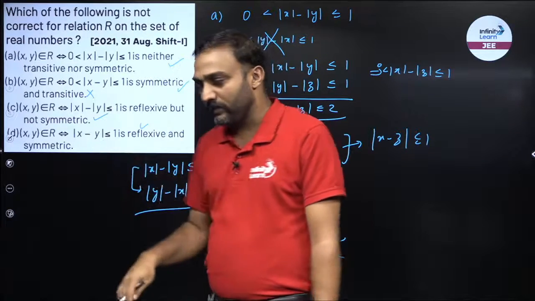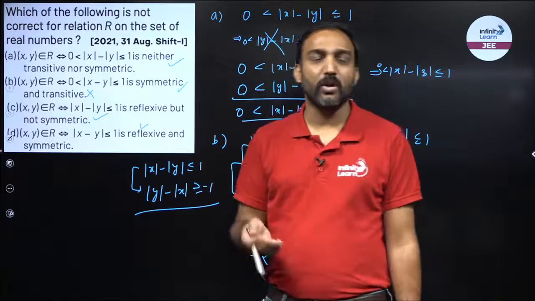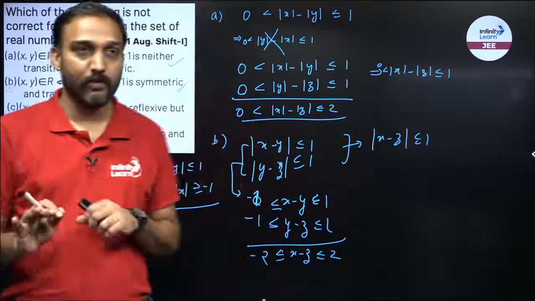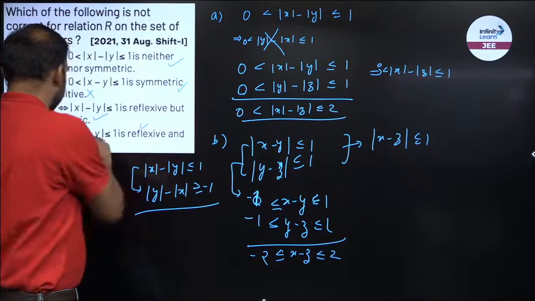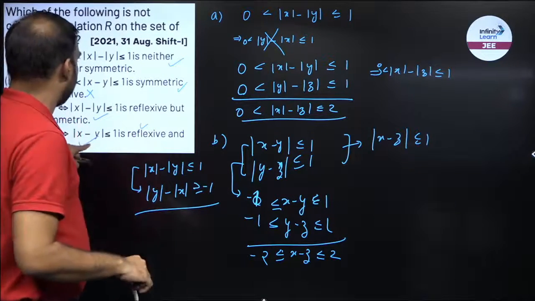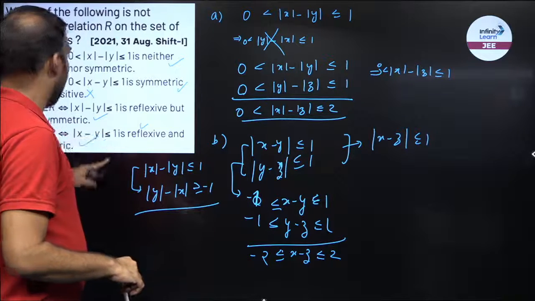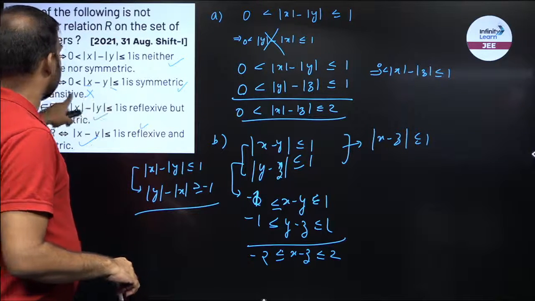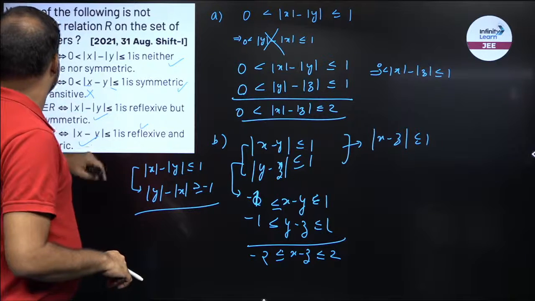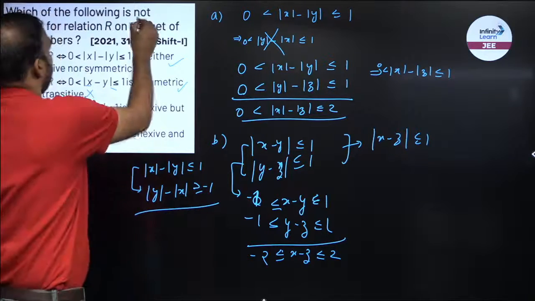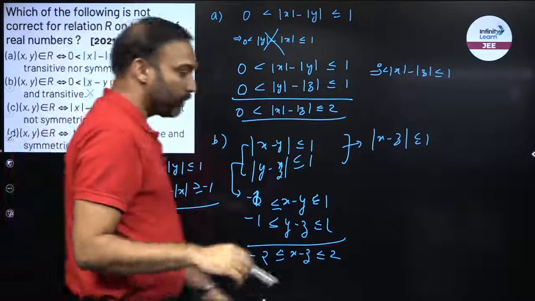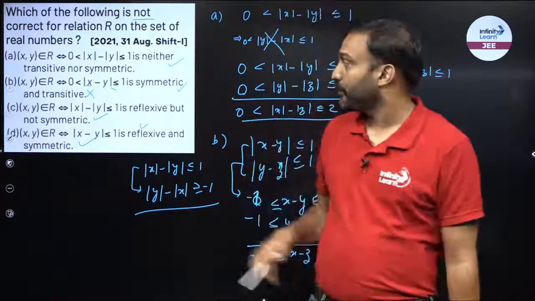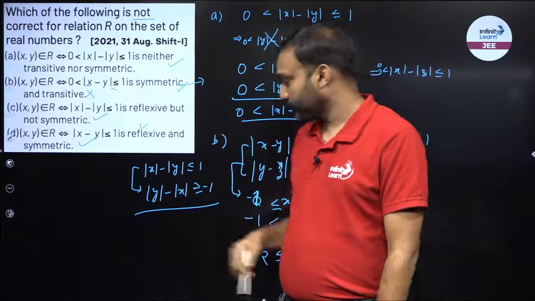Yes, it is true. So the reflexive is true. Symmetric. If mod of x minus y is less than 1, can I say mod of y minus x will also be less than 1? Yes, right. Modulus of y minus x would be less than 1. So this is symmetric as well. So this is also true. So my correct answers are A, C and D. B is incorrect because this function is not transitive. What do I have to find? We have to find out the not correct, right? So option B becomes the correct answer, which is option B for Bombay, right? So this is my answer.